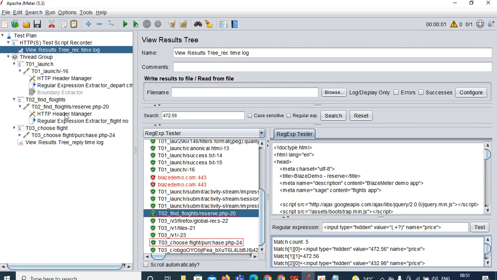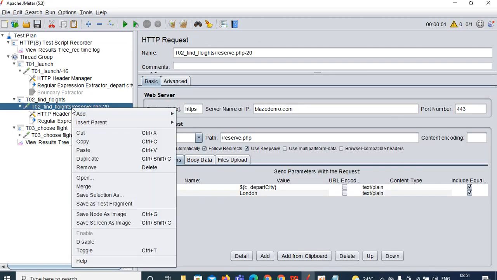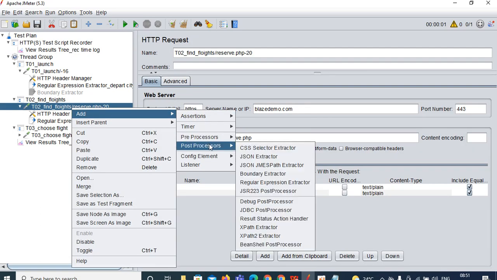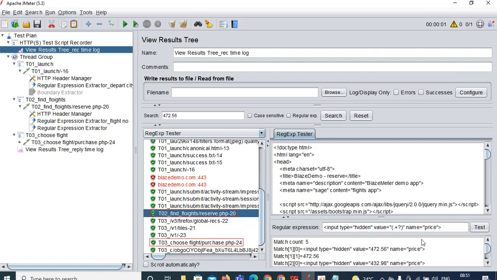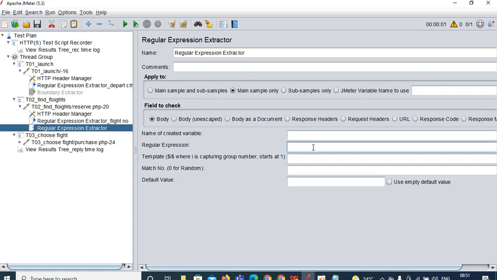So add one more regular expression over here. Right click on request number 30, add the regular expression. Whatever regular expression you have written over here, copy this from here and paste it over here. If you want to rename, yes, you can rename it price. And the name of the created variable, the exported variable, you can give like c underscore price.